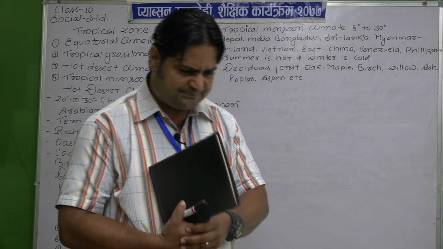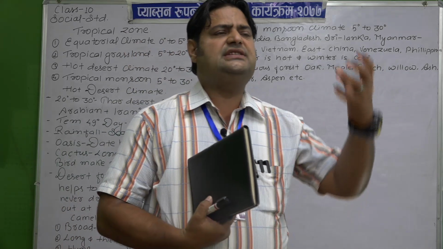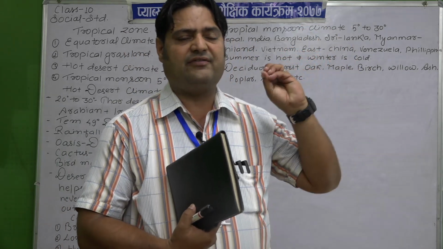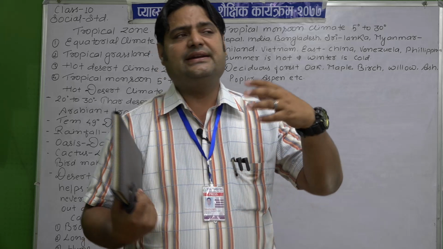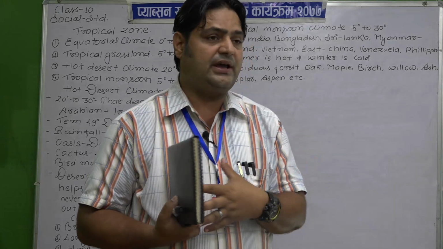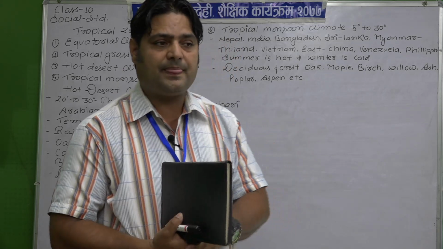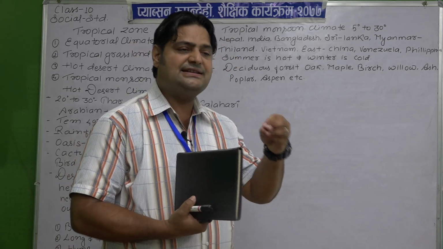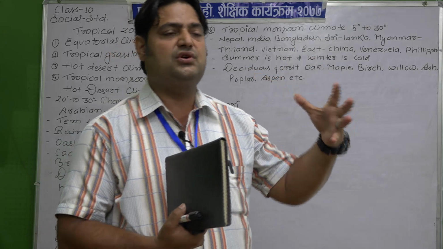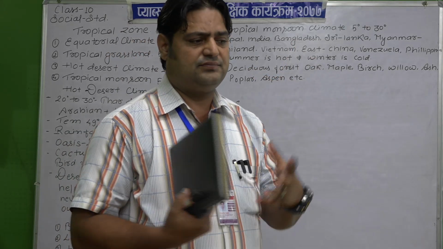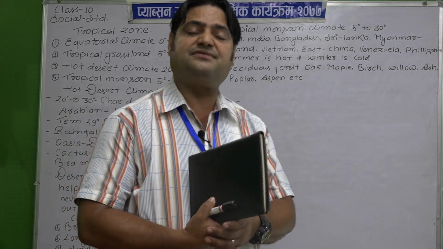Not only this, there is a very scorching sun there. It is very hot during the daytime, and the temperature on average is 49 degrees Celsius. Look, 49 degrees Celsius means too much scorching sun. To survive in this climate is very difficult.